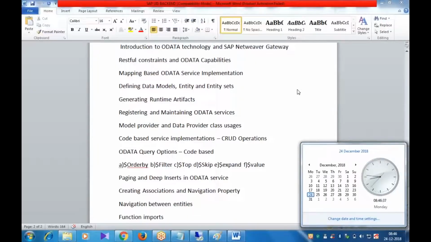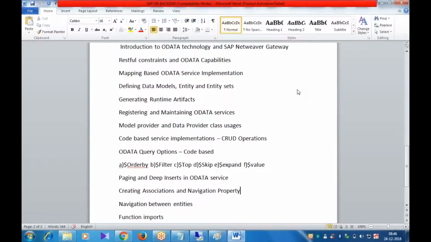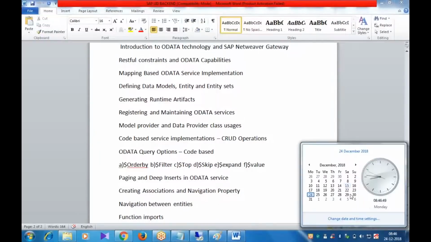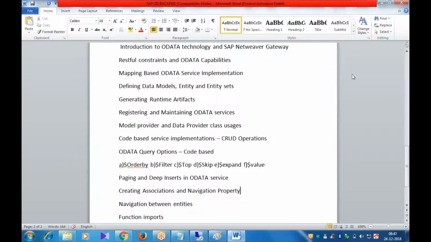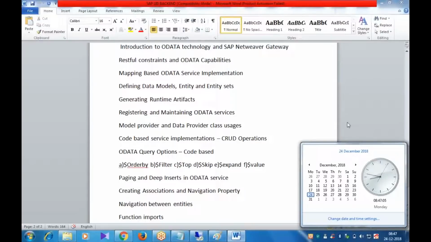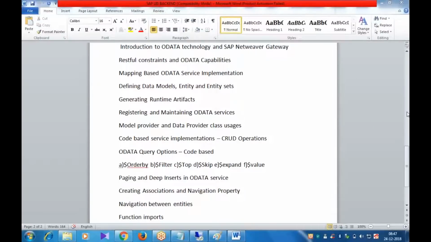No, I'll not start the front end immediately after the back end. Anyhow, even I'm also taking a break. So my plan is to complete the majority of the back end by this weekend. After that we'll have some 4 to 5 days gap. In that time, you practice this back end, complete back end. If you have any doubts, you can ask me. Definitely after back end we'll have a gap, and first I'll try to wind up this back end part by this Friday, because we are left with only one topic, navigation between entities. Okay. Chalo.